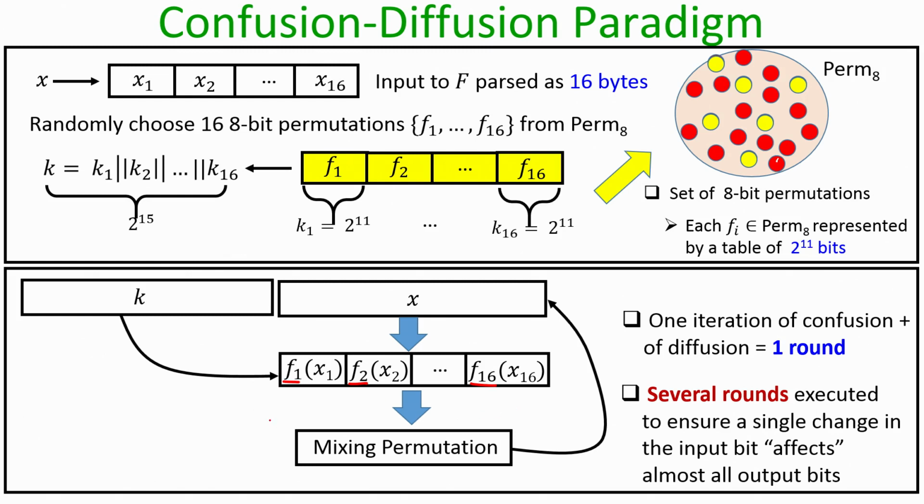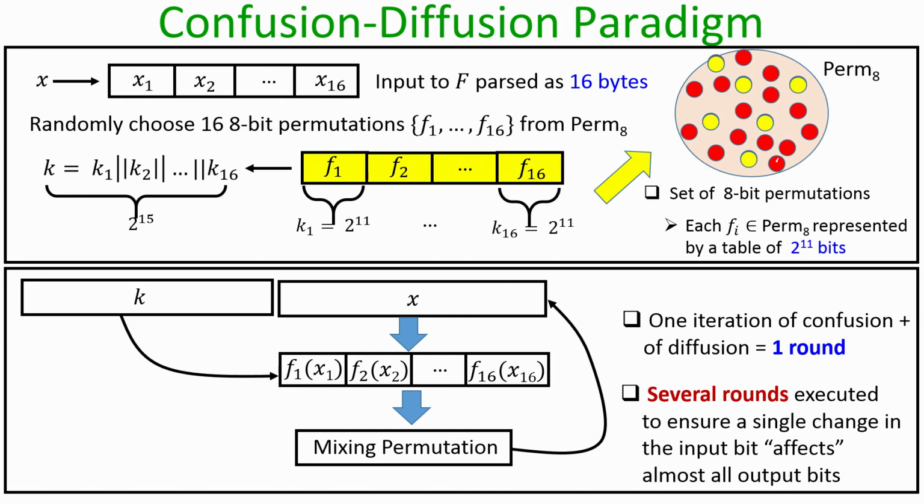We apply the individual round functions on the intermediate output, and again we do a mixing permutation, and then we repeat this process for a fixed number of rounds. By repeating this process for several rounds, it is ensured that even a single change in the input bit affects several output bits, because in every iteration the mixing permutation causes the bits of the intermediate output to shuffle around.